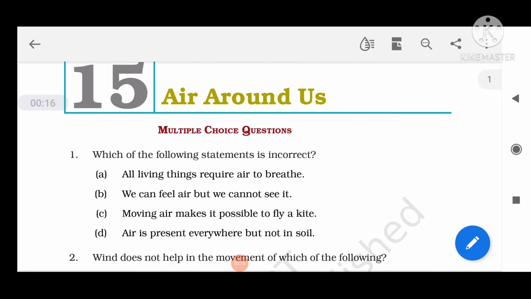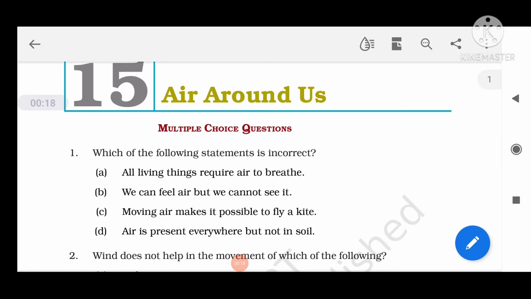Which of the following statements is incorrect? All living things require air to breathe. It is correct. We can feel air but we cannot see it. This is also correct. Moving air makes it possible to fly a kite. Absolutely correct. Air is present everywhere but it is not in soil. So this statement is wrong because air is also present inside the soil.